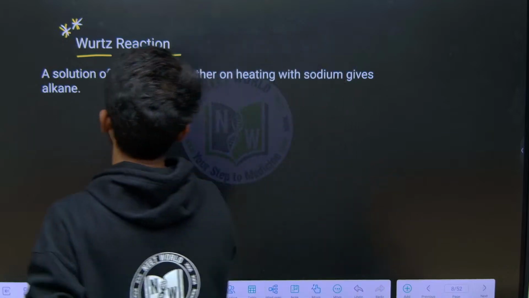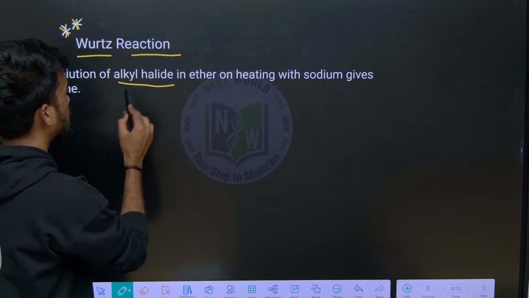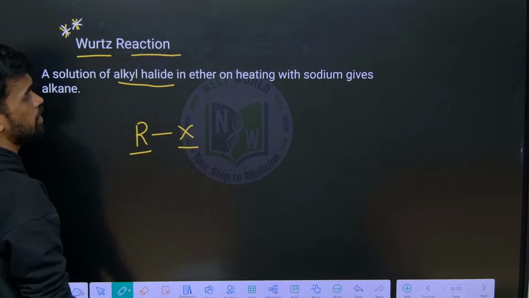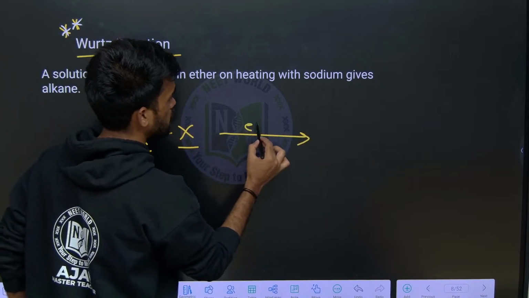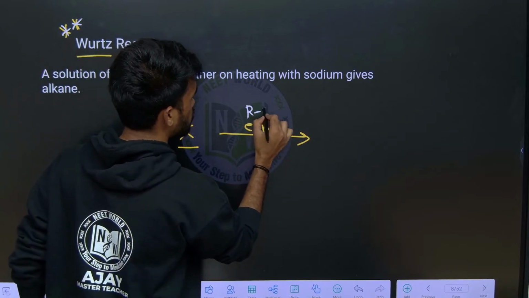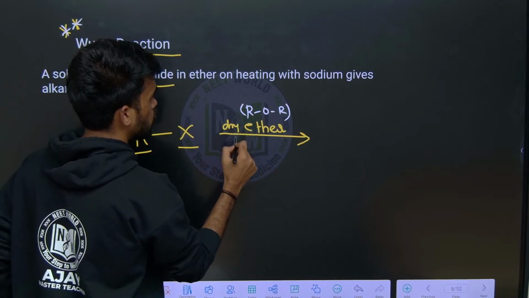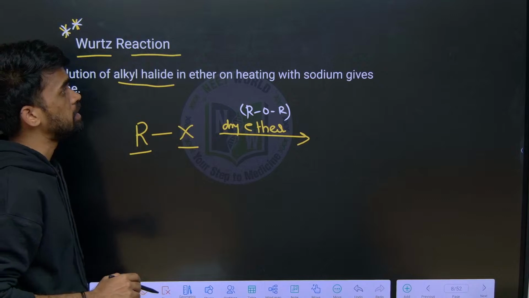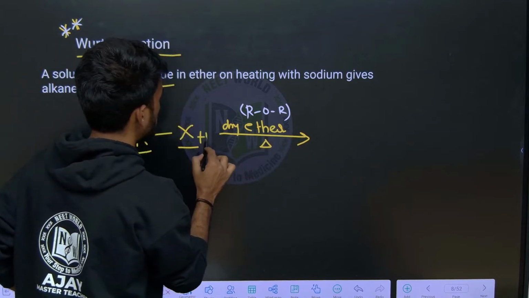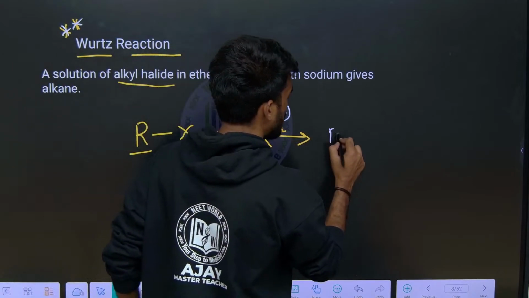Okay, so let us see alkyl halides. What exactly is Wurtz reaction? Very simple. Let us say RX is an alkyl halide in ether. How can we write ether? For example, ROR. This ether should be dry ether. Alkyl halides in dry ether upon heating with sodium metal provide alkanes.